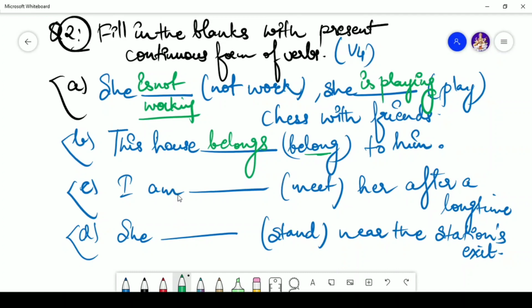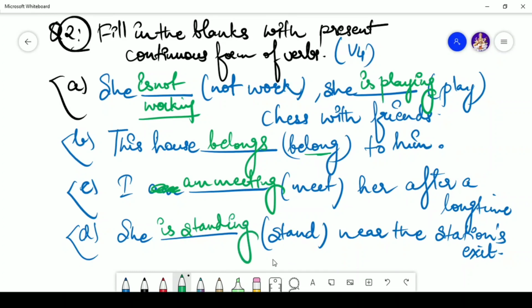Now, I am meet her after a long time. Again, you have to use the correct form. Am won't be used here. I've actually given you a hint. So it will be I am meeting her after a long time. This will be the correct form of the verb. Now, she does stand near the station's exit. Again, choose what can appear here. It will be she is standing near the station's exit.